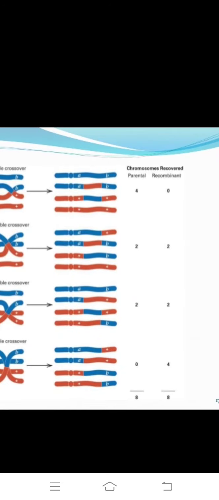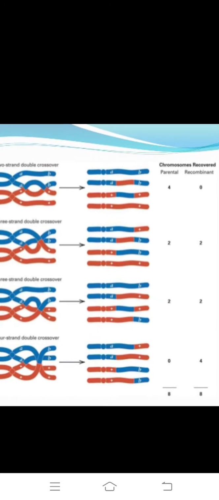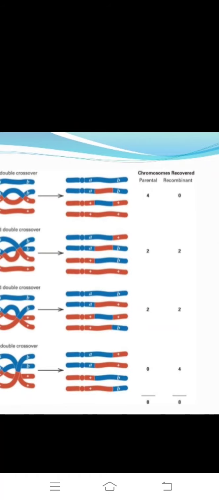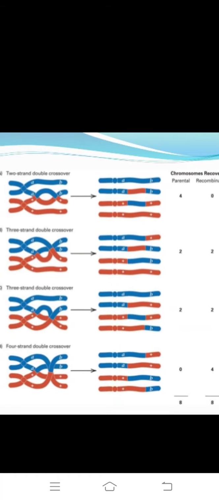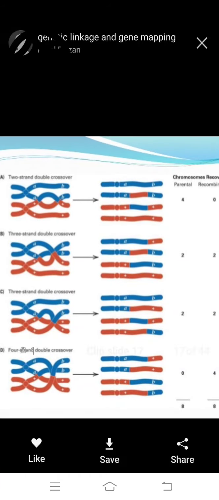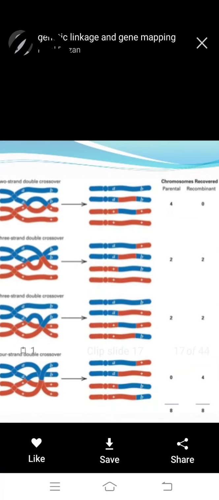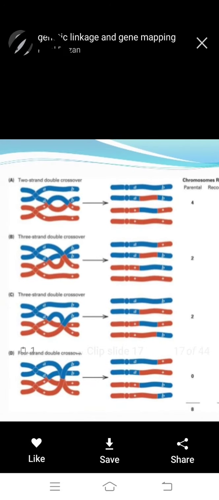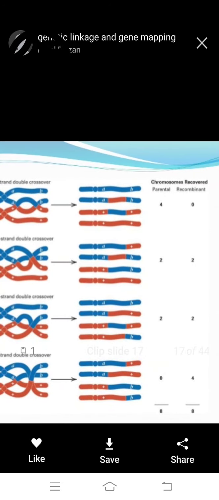Okay, parental 4, recombinant is 0, and parental 2, recombination also 2, and here we have parental and recombination 2 we observe.